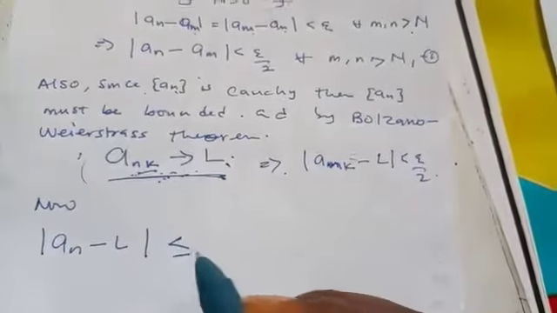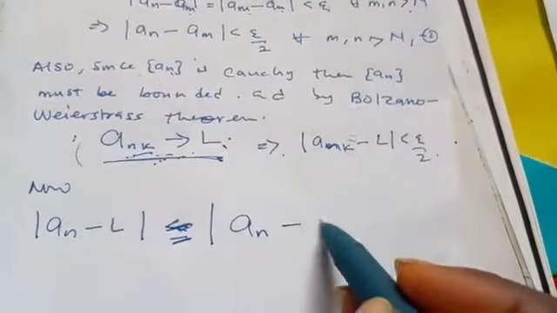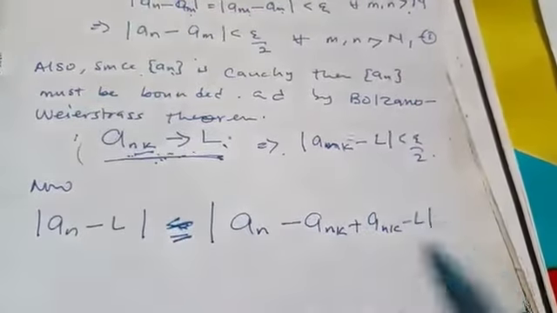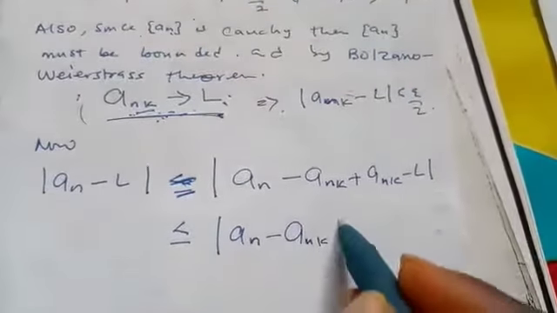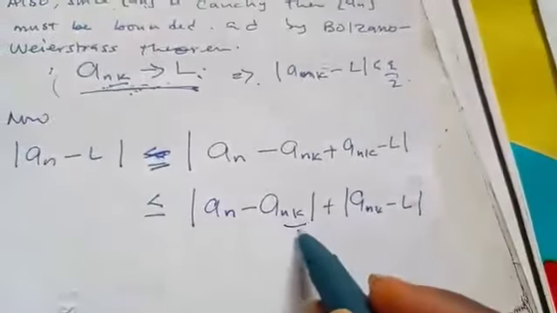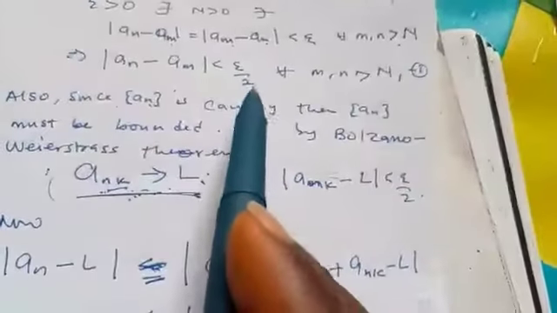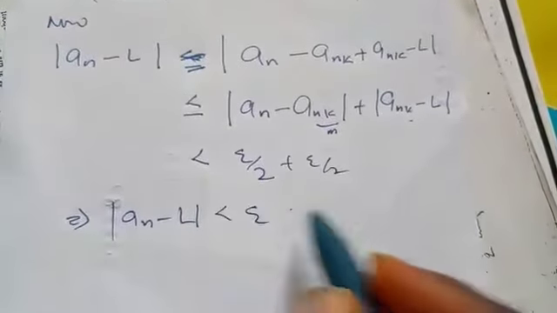Now, by the triangular inequality, we can quickly write it like this: a_m minus L equals a_m minus a_nk plus a_nk minus L. By the triangular inequality, we can write it as a_m minus a_nk plus a_nk minus L. So if you take this as m, this will strictly be less than epsilon over 2, just like what we have here. And here we have plus epsilon over 2. So this simply means a_n minus L is less than epsilon.